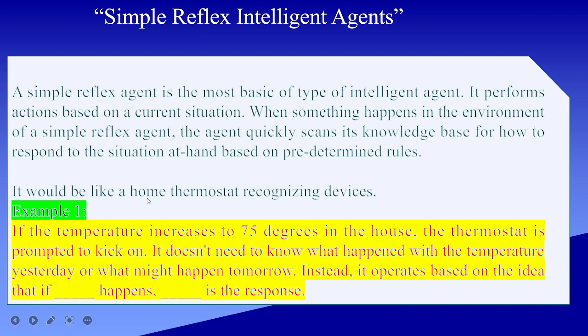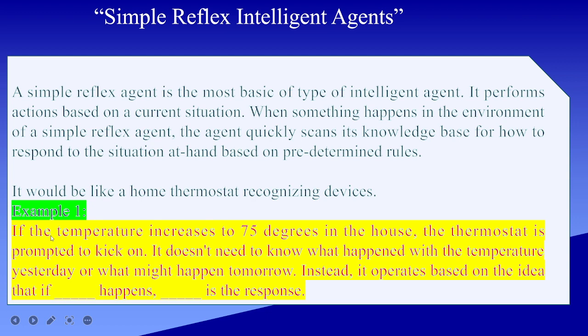अब आप यहाँ पर इसको समझ सकते हैं with the help of some other examples. It would be like a home thermostat, just like you could say the vacuum cleaner as well, right? Because a vacuum cleaner checks that if there is dust, then it would be vacuumed with the help of that device. So this is another example of a simple reflex intelligent agent.